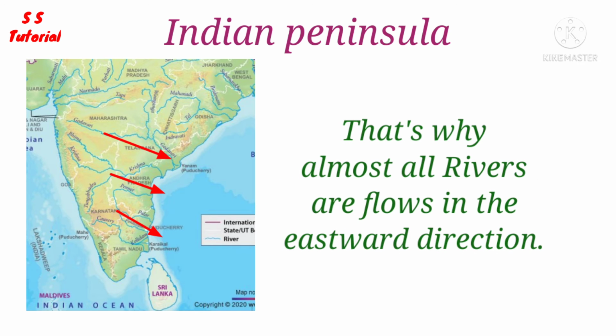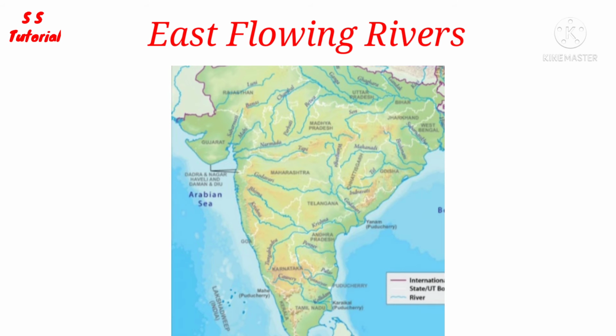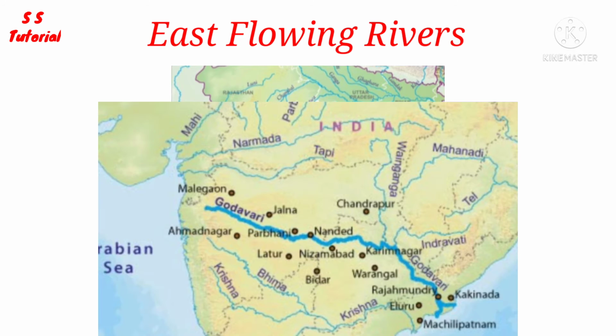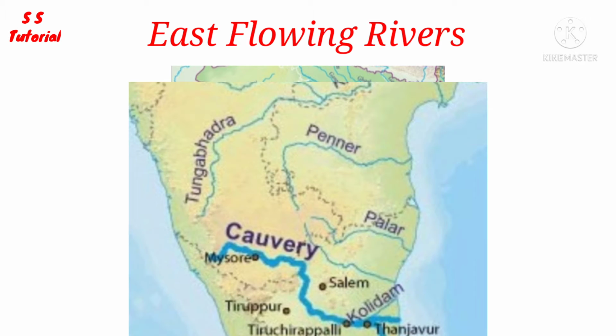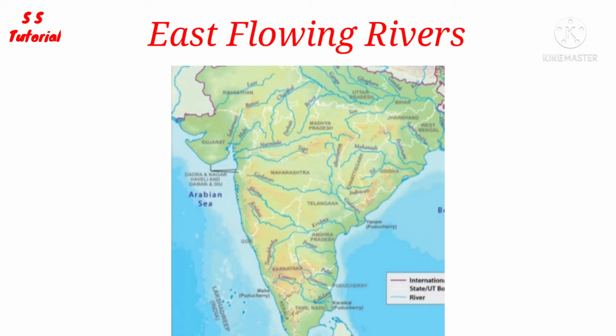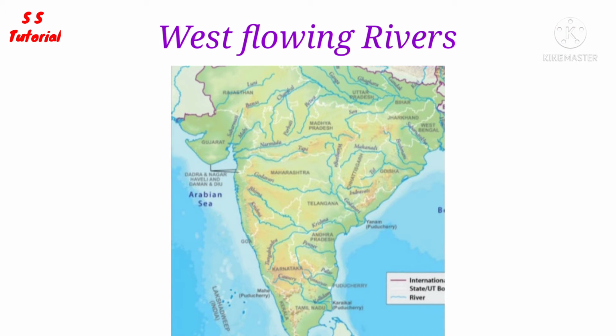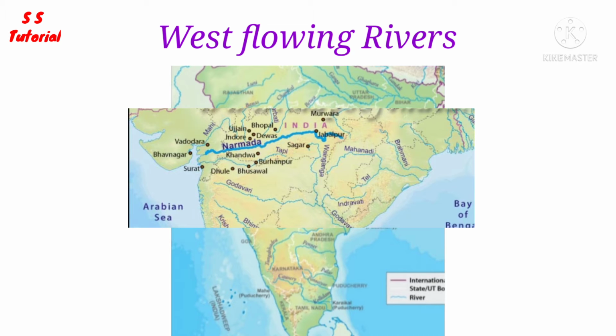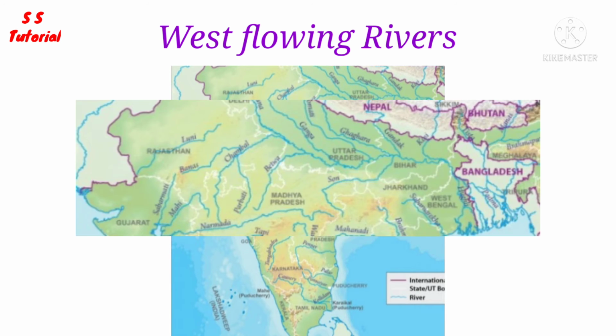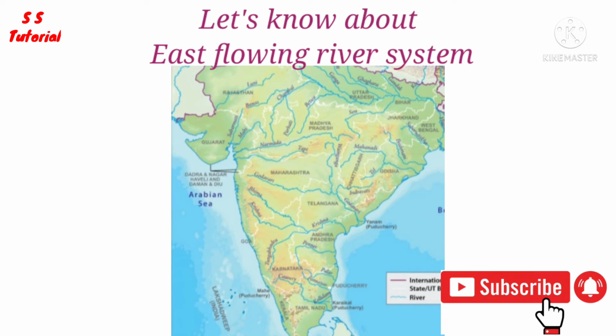That's why almost all rivers of peninsular India flow eastward and join the Bay of Bengal. East flowing rivers, or rivers which fall into the Bay of Bengal, consist of a number of river systems including the Godavari river system, Kaveri river system, Krishna river system, Mahanadi river system and so on. And west flowing rivers, or rivers which fall into the Arabian Sea, consist of a number of river systems including the Narmada river system, Tapi river system, Luni river system and so on. Let's know about some important east flowing peninsular river systems.